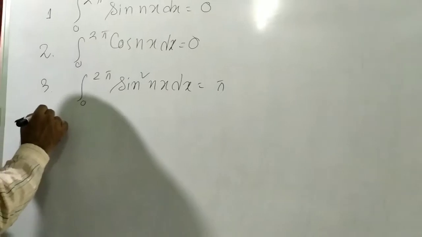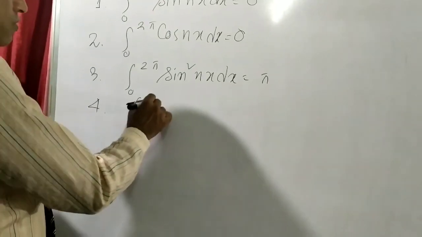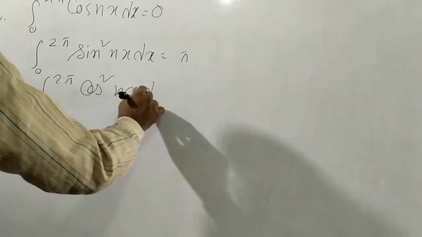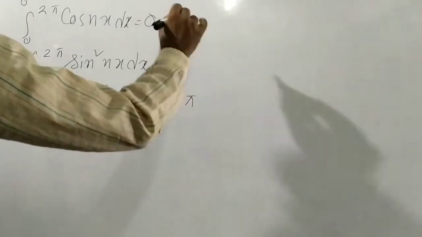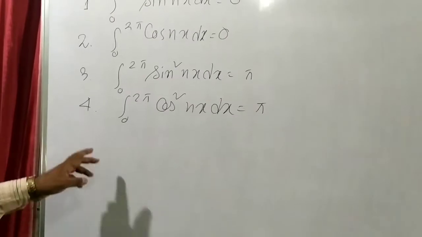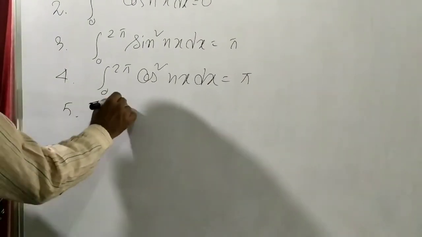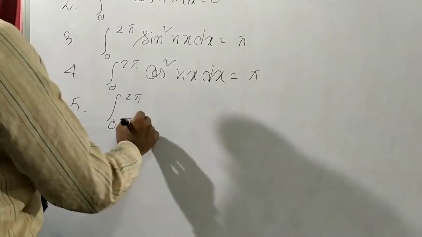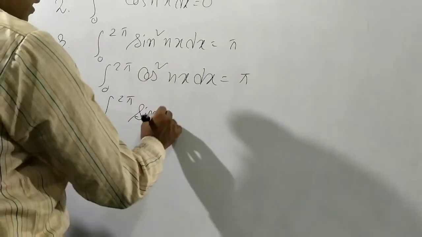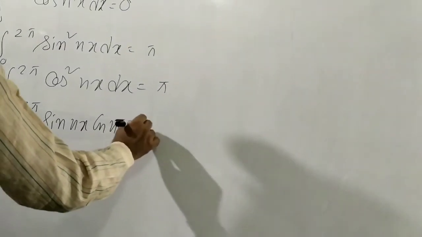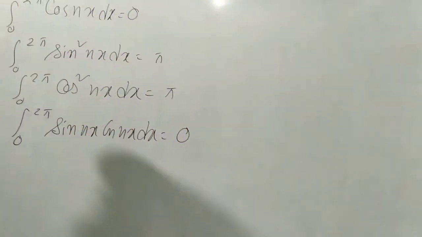Next number 4, integration from 0 to 2 pi of cos square nx dx, this also equals pi. Number 5, integration from 0 to 2 pi of sin nx cos nx dx, this equals 0.